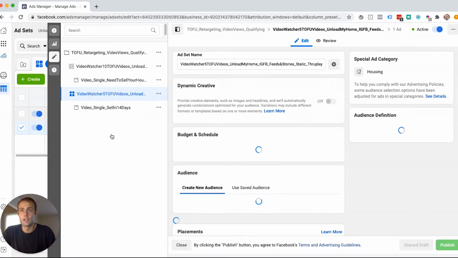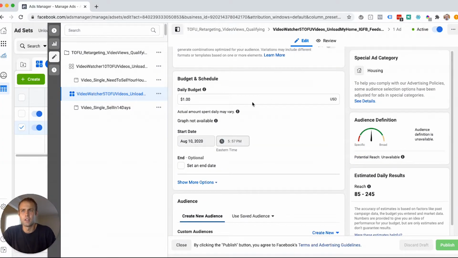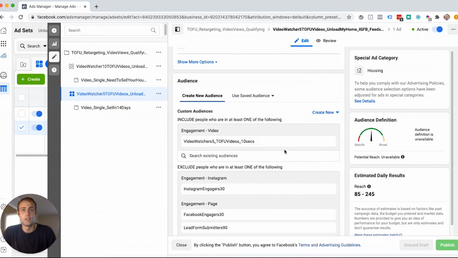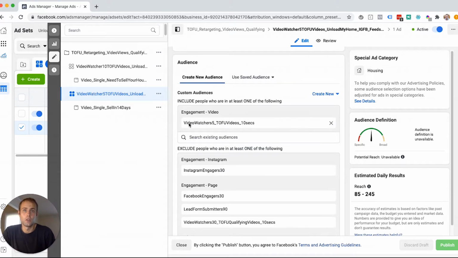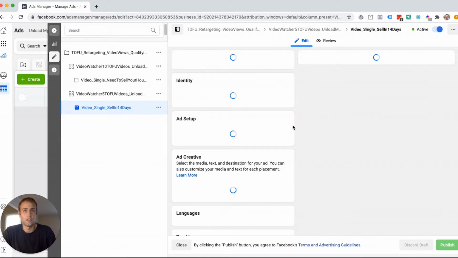And the targeting is very similar for both ad sets. You can see I have a pretty low budget on it because I'm only targeting people who watched that top of funnel video in the last 5 days. You can see I'm targeting people here who watched in the last 5 days, video watchers 5, any of the top of funnel videos for 10 seconds or more. And here's the ad that I'm targeting them with.